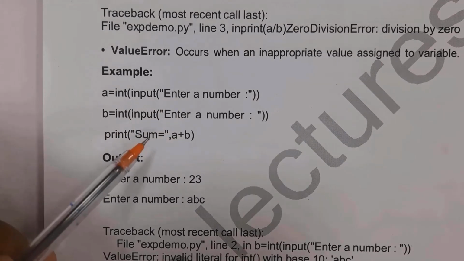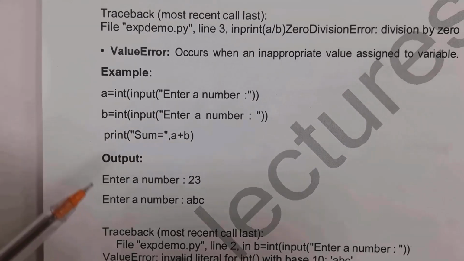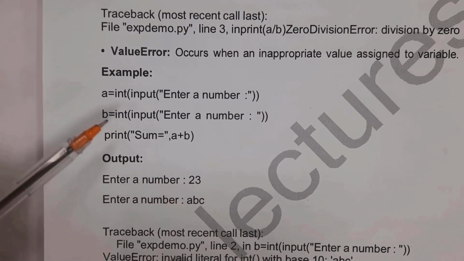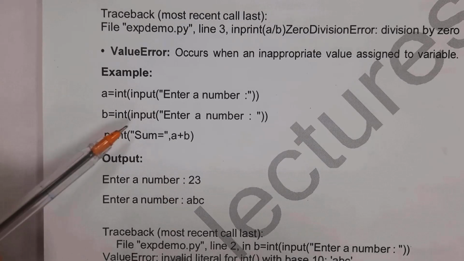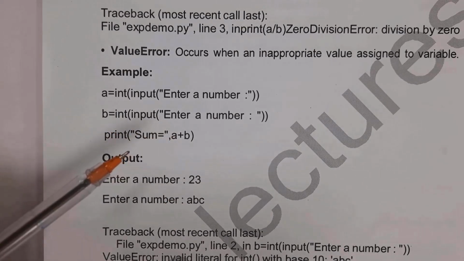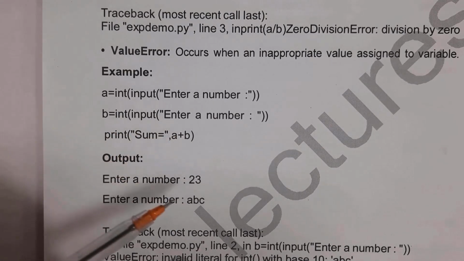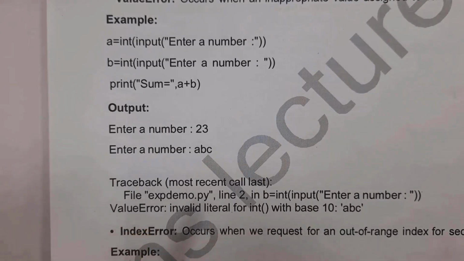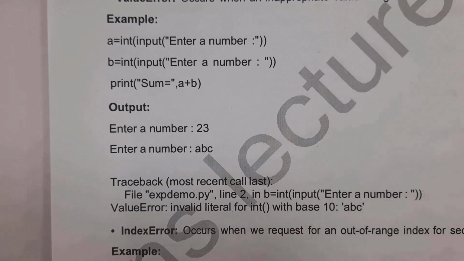Next I write print sum equal to, comma, a plus b. For example, here I gave a value as 23 and b value as abc. Actually I wrote here b equal to int of input of enter number, so I should enter only an integer value. But here I gave a string value, so it will display an error message, ValueError: invalid literal for int with base 10: 'abc'. That is nothing but we need to enter only an integer value.